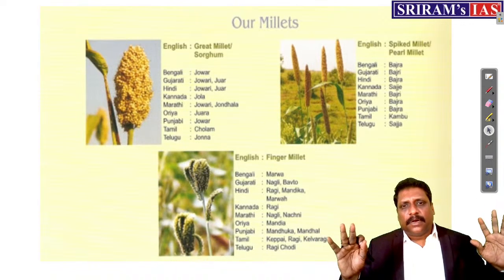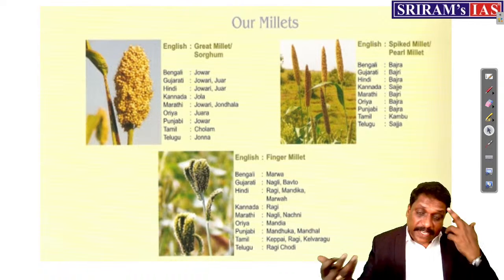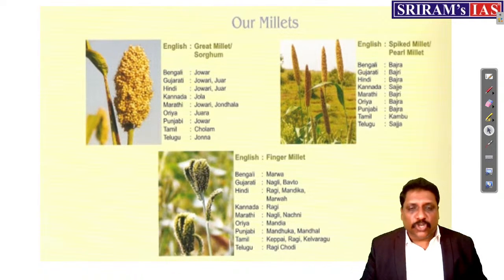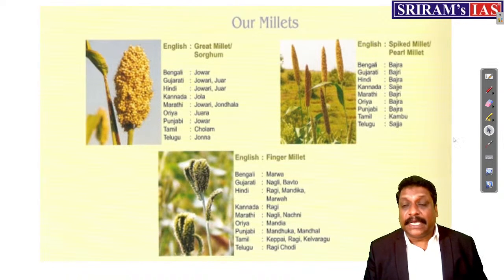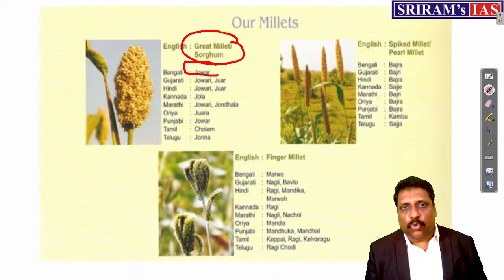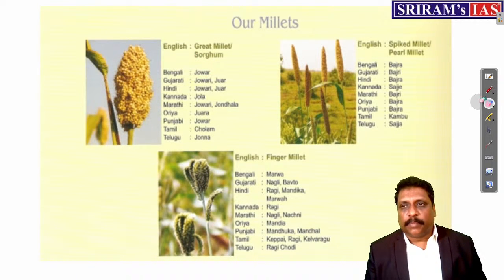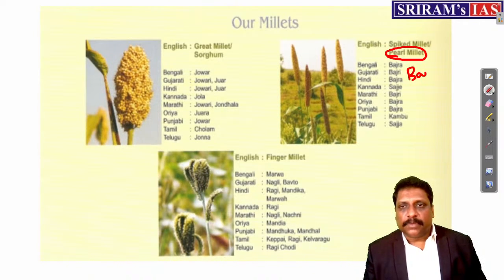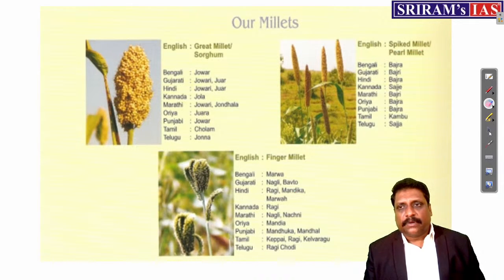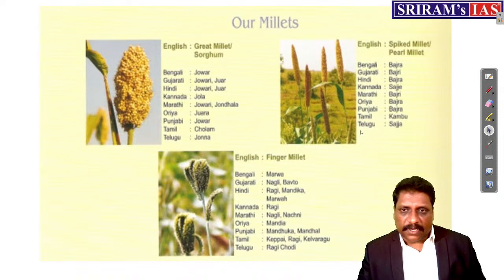Okay. Now, when I talk about millets, my dear friends, the geographical condition needed for millets is more or less common. But the place where exactly the millets are grown is the individual choice of the farmers. We have great millet, very popularly called sorghum, or jowar. Pearl millet, we call them bajra. Then finger millets, we call them ragi. These are some of the very important millets we have, right?